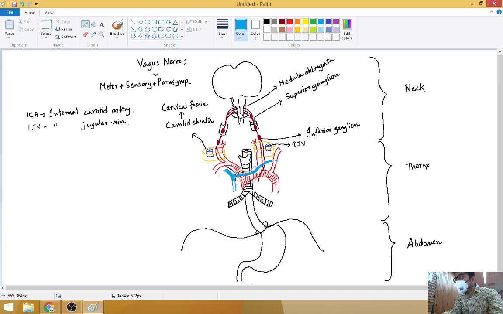This is the right brachiocephalic vein. And what is this? They are forming what together? Superior vena cava. Yeah, very nice. So they are forming the superior vena cava. The relation here got a little messed up. Yes, superior vena cava. So after that, the vagus nerve on the right side is related posteromedial to the right brachiocephalic vein and the superior vena cava. So this is how they will enter the thorax from the neck.